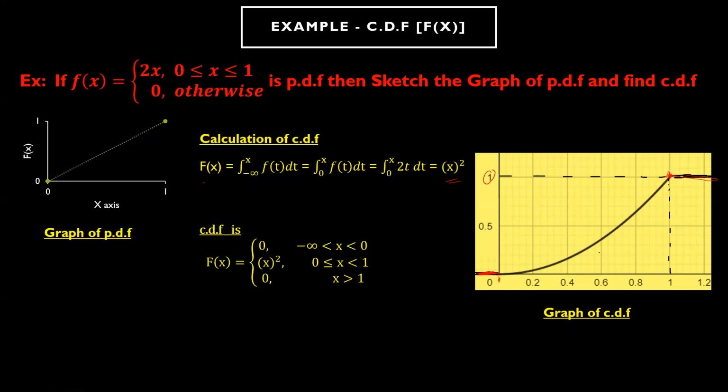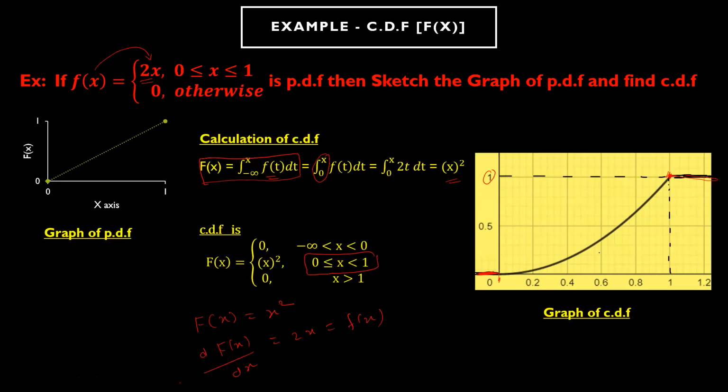And how do we calculate the CDF? By this formula. In the formula itself, we check the range of f of x given in the problem and substitute it as the limit. This is the only thing you have to remember. Now you can see that your F of x is x square. When you differentiate this with respect to x, you get 2x, which is nothing but your PDF function, between the same range.